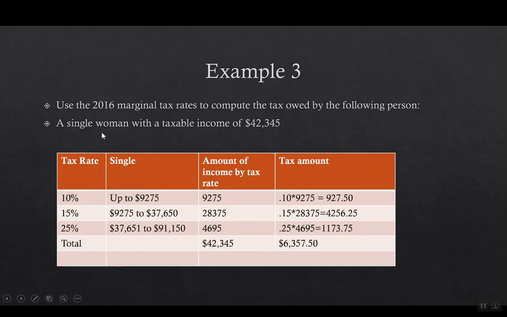All right, so you can see tax rates, single person, so we're using that amount, how much money it was in each amount. So what we did in the previous slide, the $9,275, $28,375, $4,695, and I want you to see this totals her annual income. And then I multiplied by the rate for each bracket. So 10%, 15%, and 25%. And then I added those amounts up, which came out to $6,357.50.